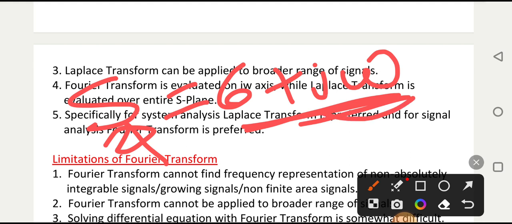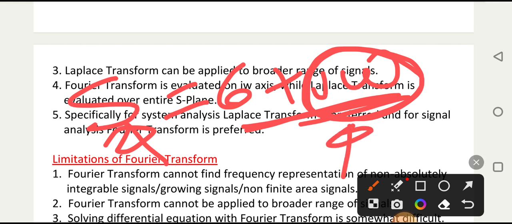That's why we prefer j omega only, that is, we prefer Fourier transform for signal analysis, because we can do the signal analysis with the Laplace transform, but it becomes complex. So why go for the complex if we can do it with the Fourier transform?